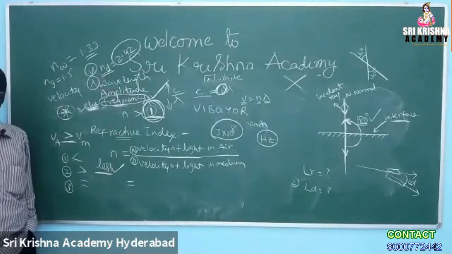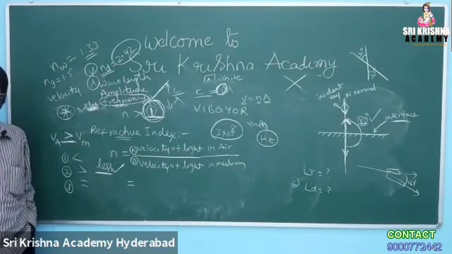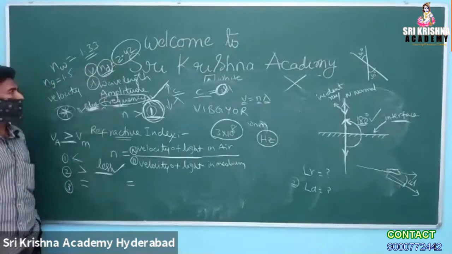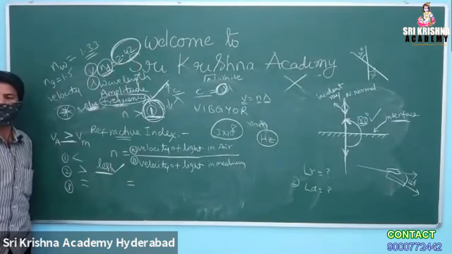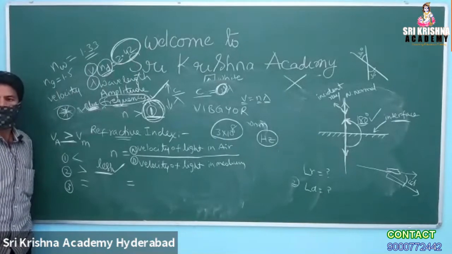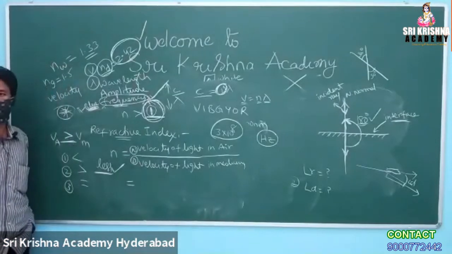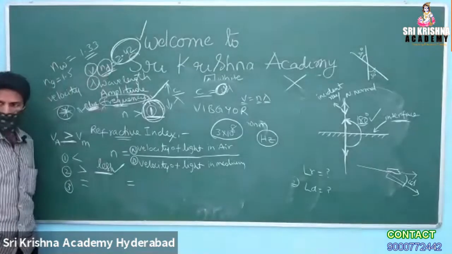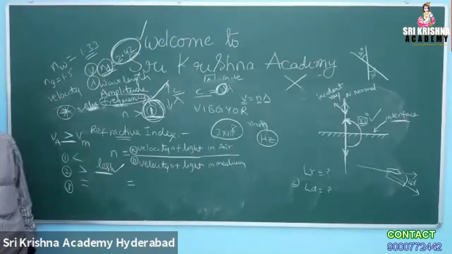This is the highest refractive index value possessed by any material, the highest possible value on the earth, 2.42, exhibited by diamond. So diamond has a high refractive index.